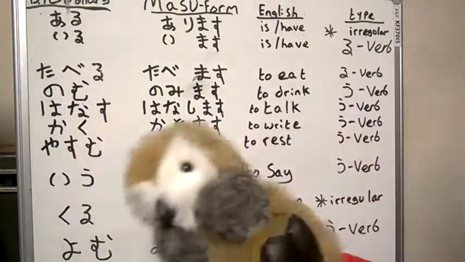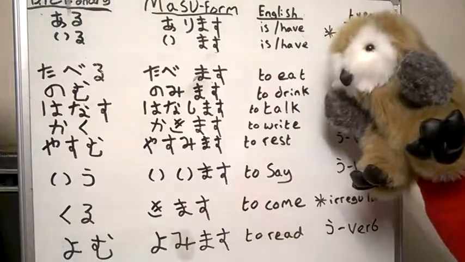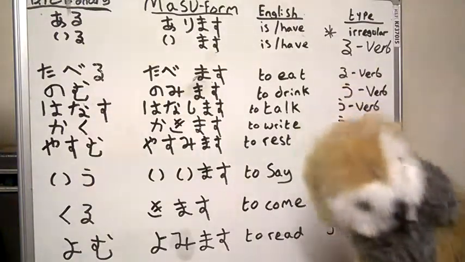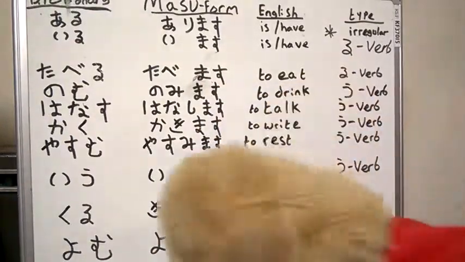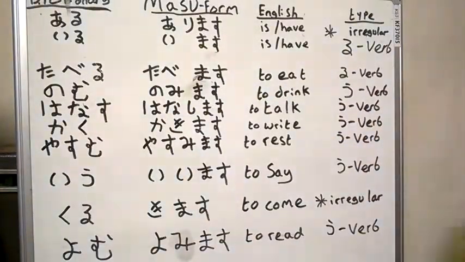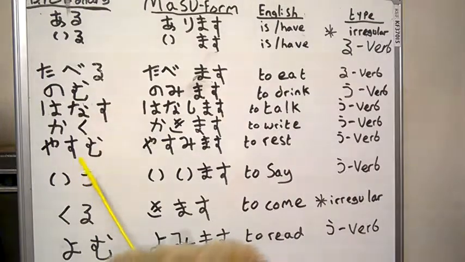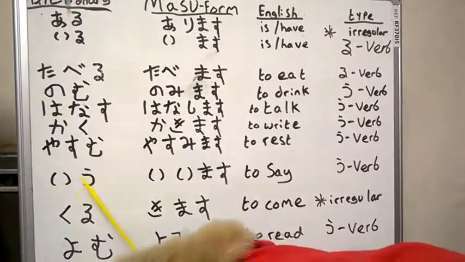The next u verb again, iu, to say. And this is to talk, and this is to say. They're quite similar, but usually people will tell you to say something, or they may say, let's talk about something, so it's a tiny bit different. Still u, so still u verb. And obviously, a, i, u, e, o. So i, because it's just behind u in the alphabet.